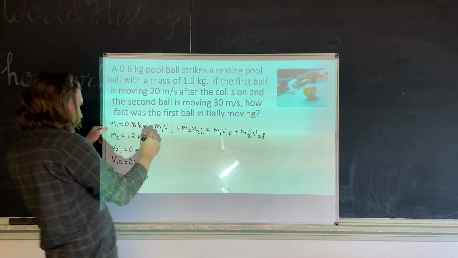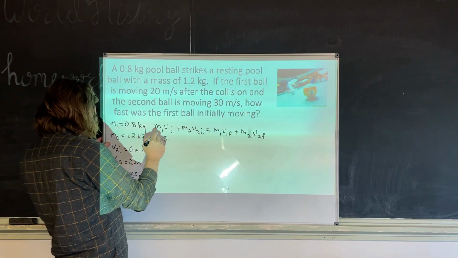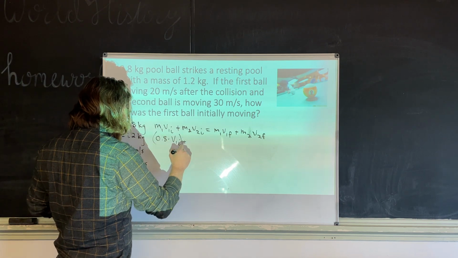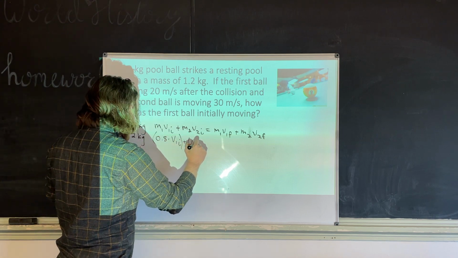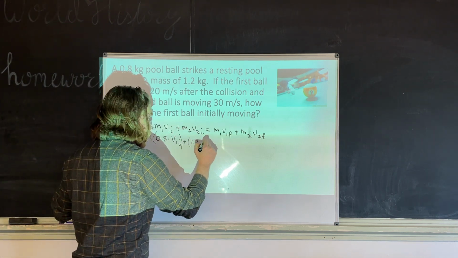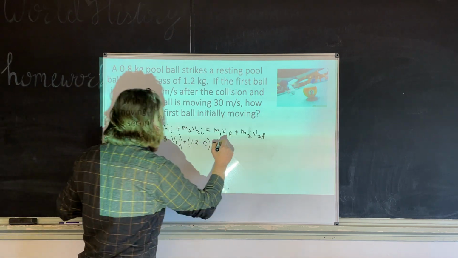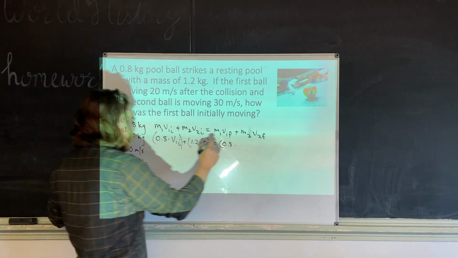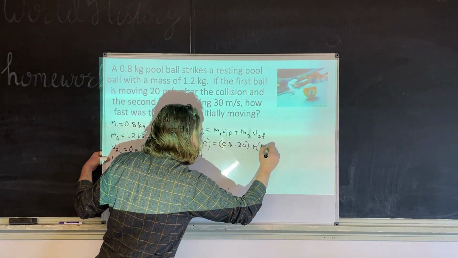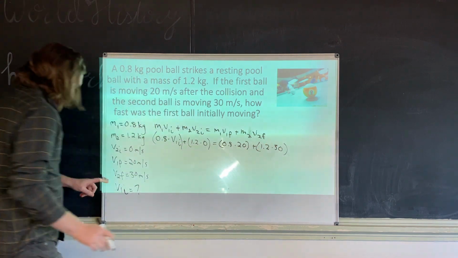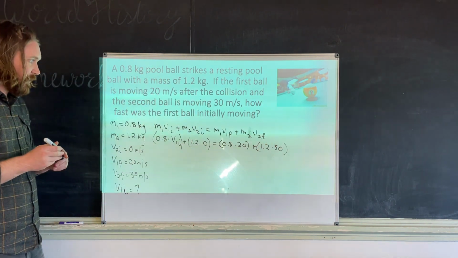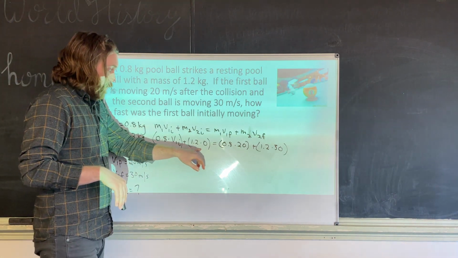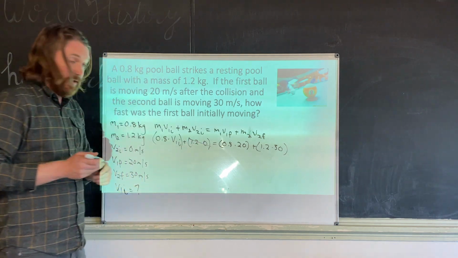Plug your numbers in. M1, 0.8 times V1I, which is what we're looking for. Put these in parentheses. Plus M2, 1.2 times its initial velocity, which is 0 still. M1 is still 0.8 times its final velocity, which is 20, plus M2, which is 1.2 times its final velocity, which is 30. Okay, so again, we're just going to do some basic math here. 1.2 times 0, aha, 0. That's real nice.